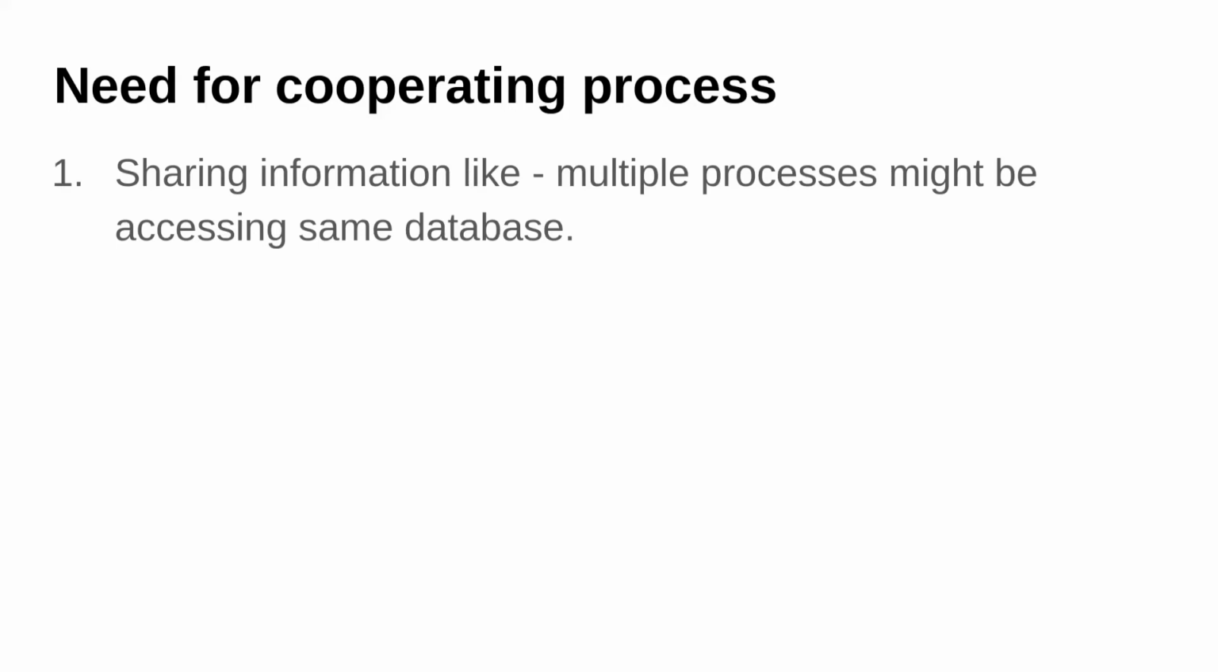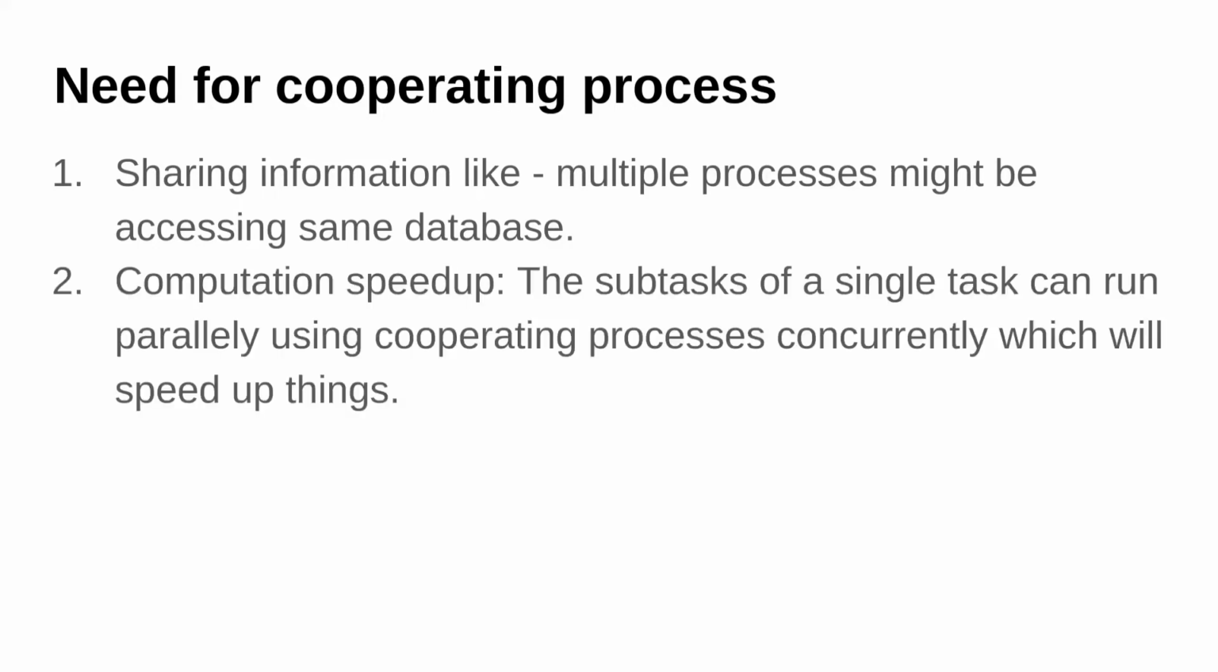So the first reason for that is sharing information, like multiple processes might be accessing the same database. So we have a central database and we are running multiple processes, and all those processes are accessing that database. In that case we will be needing cooperating processes. Second one is computation speed up.